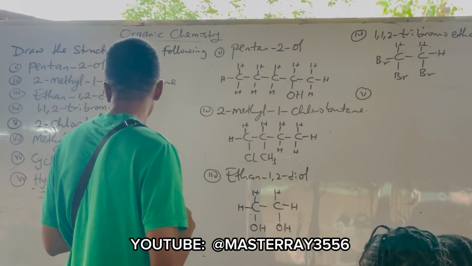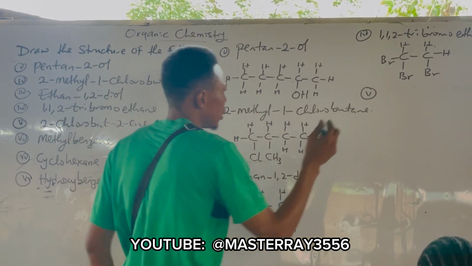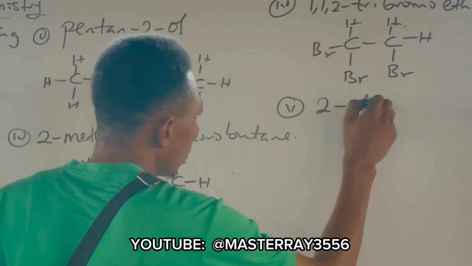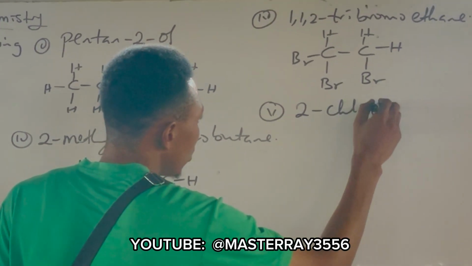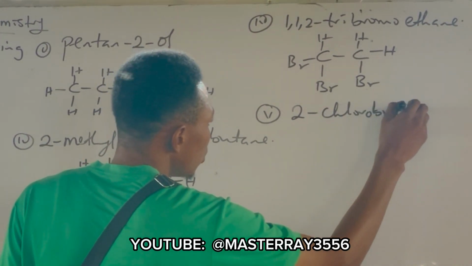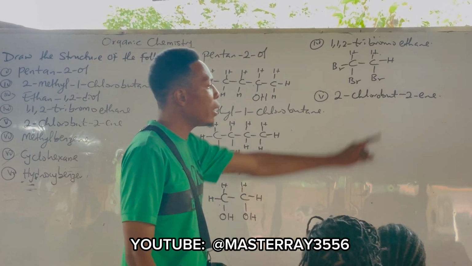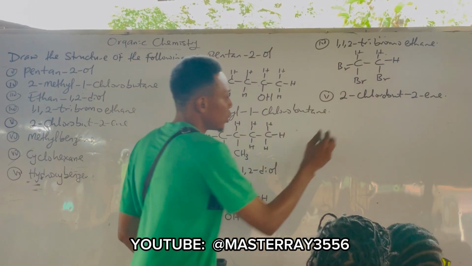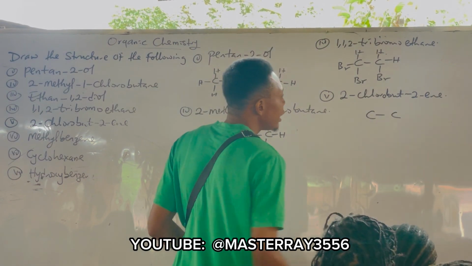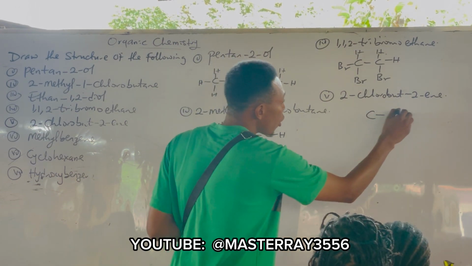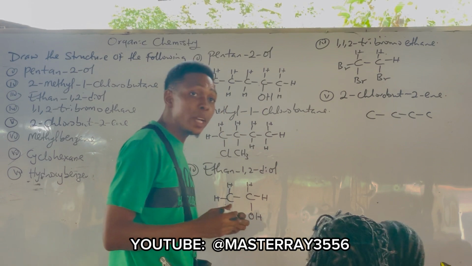So the next one we have 2-chloro-2-butene. The parent carbon there is what? That is 4 carbons, right? They say 2-ene.